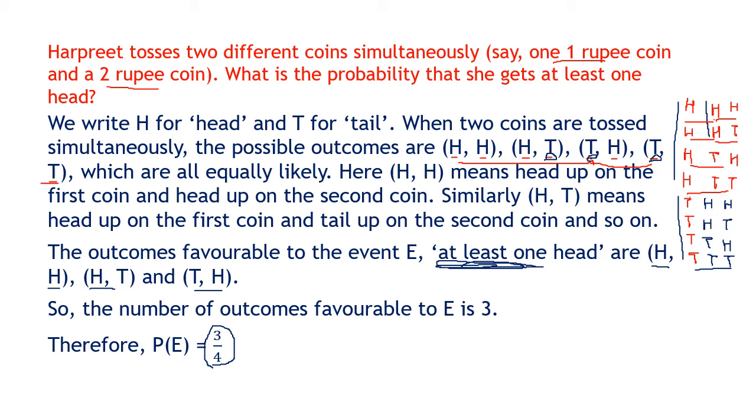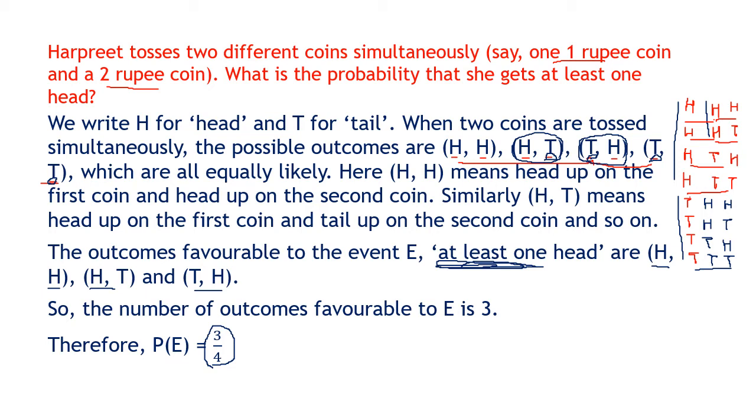At least 1 is more than... So even these are 3 cases. So at least 1 tail is also 3 upon 4. But when we say 1 head and 1 tail, then there are only 2 cases. This is 1 head and 1 tail, and this is also 1 head and 1 tail. So the answer is 2 upon 4.